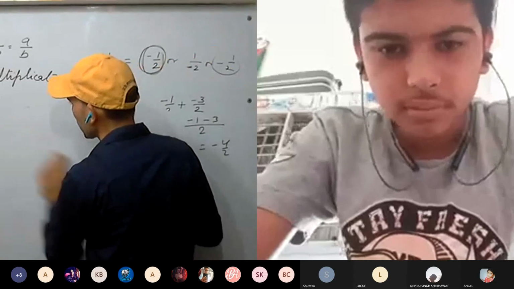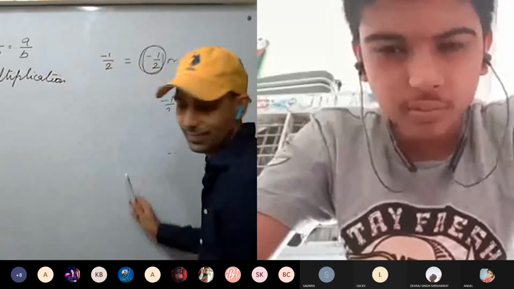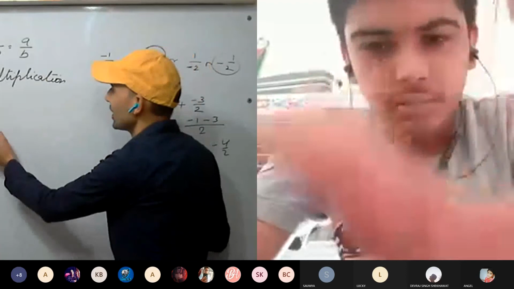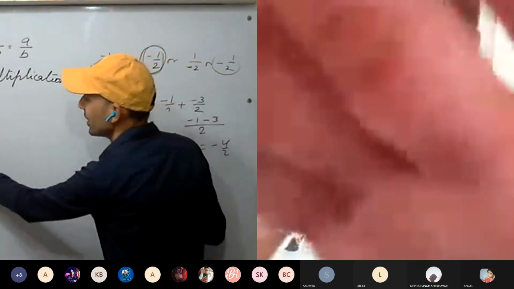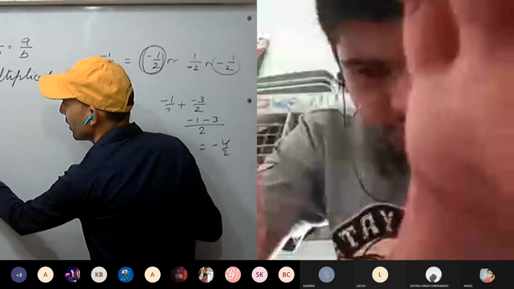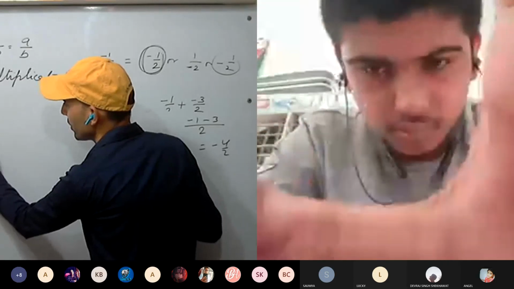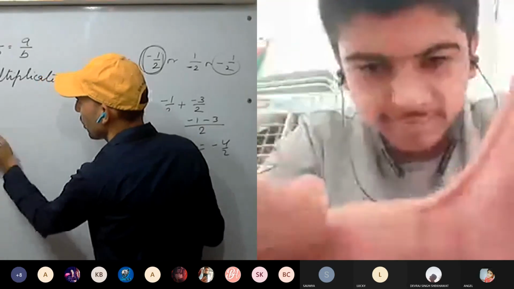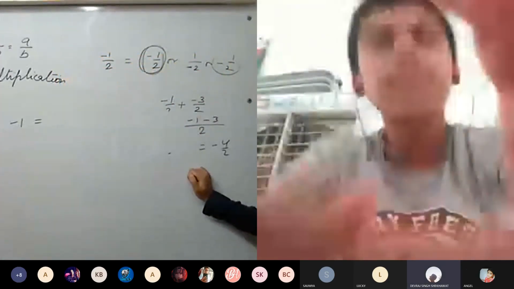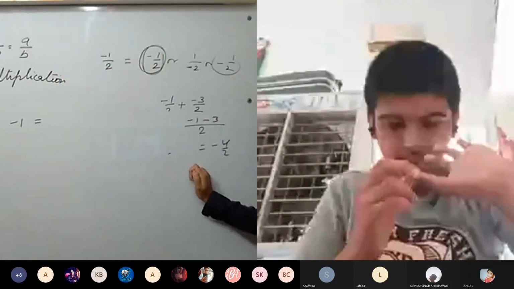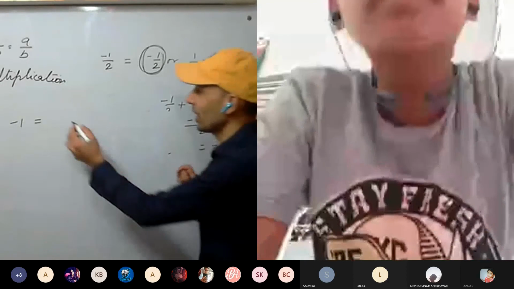Give me the reciprocal of -1. Reciprocal of -1 will be how much? -1 only.